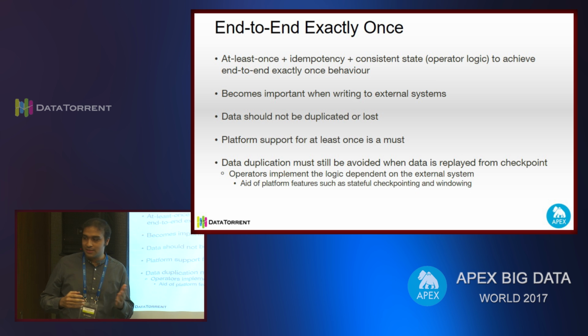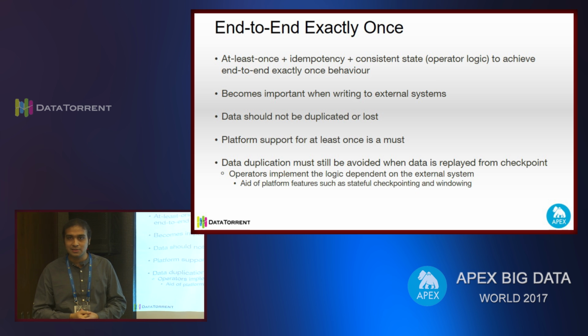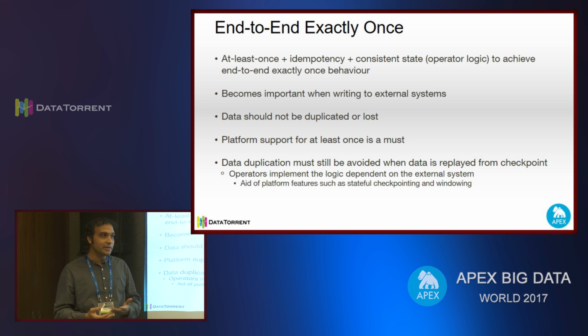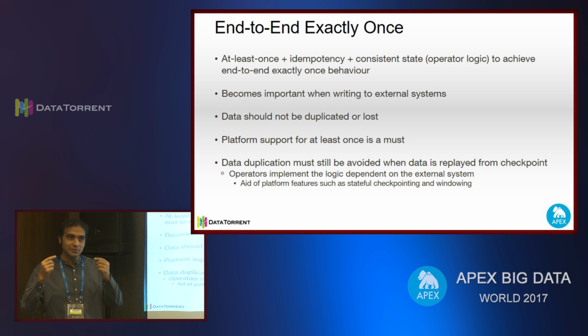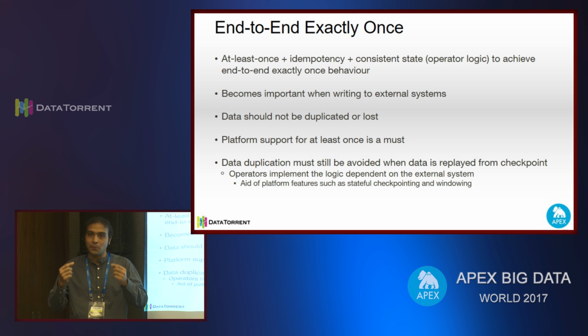So end-to-end exactly once, like I was telling, becomes important when we are writing to external systems like databases. We cannot afford to write duplicate records. Even more so in credit card swipes, right? We cannot afford to deduct money twice. So in those applications, end-to-end exactly once will matter. And what end-to-end exactly once actually is, if you think over it, is nothing but a combination of at least once, idempotency, and some logic on the operator side, as I said. It is a combination of all these three terms.